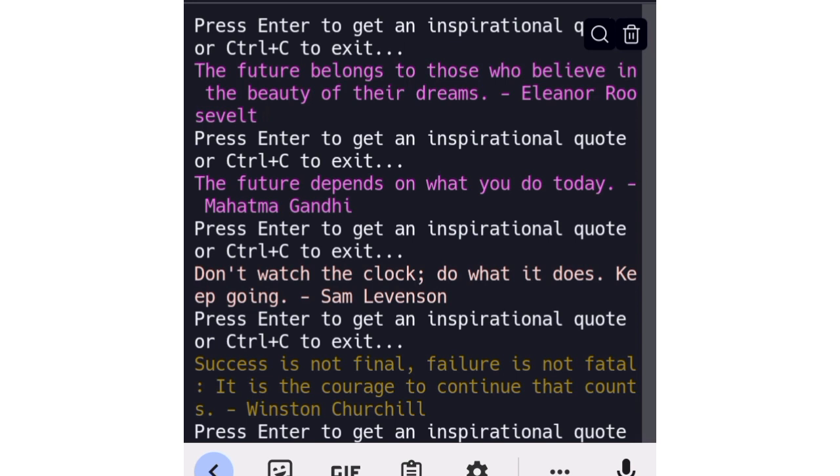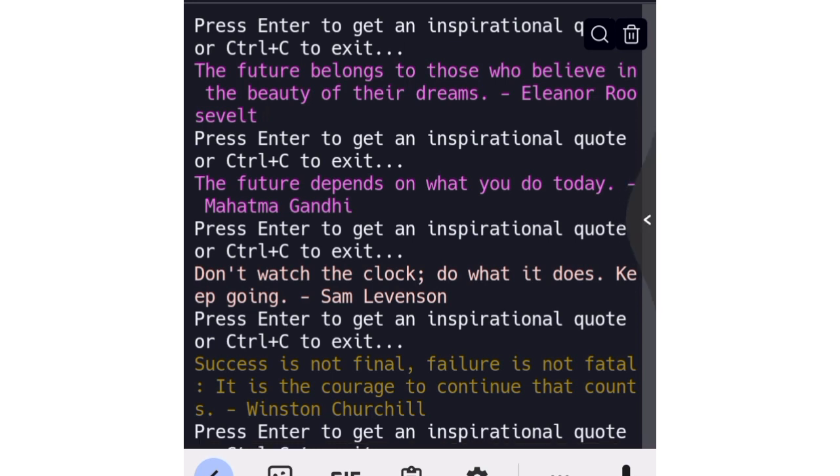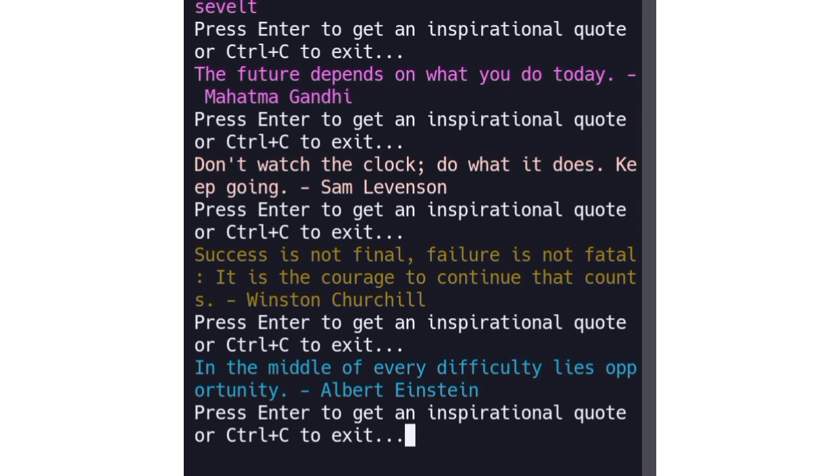We press enter again. Success is not final, failure is not fatal. It is the courage to continue that counts. We press enter. Then we have: in the middle of every difficulty lies opportunity. So these are some of the inspirational words or motivational speech that we have in this application. Now let's see how we're able to do this.